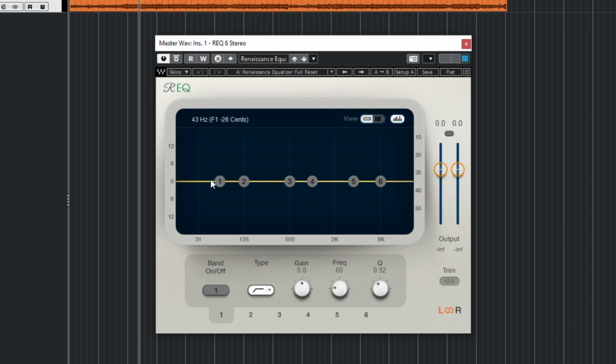So we will be using the REQ from Waves to do that, because the song is a little bit dull, so we need to brighten it up a little bit. There is the EQ from Waves, but first I'll cut the extreme low about the 30 Hz. That place is not audible to the human ear, so I need to cut that part out. So 30 Hz over here, as you can see. I think I'm cutting about 24 or 27 Hz, which is okay, because you can't hear that frequency.